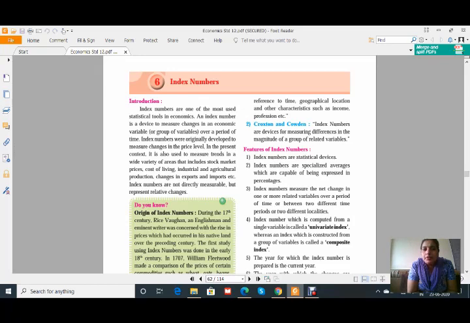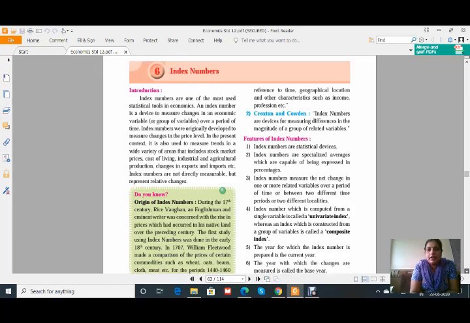Index numbers were originally developed to measure the changes in the price level. In the present context, it is also used to measure trends in a wide variety of areas that include stock market prices, cost of living, industrial and agricultural production, changes in exports and imports, etc. That means whatever the change in the economy, it should be calculated. We should know about this, and therefore these index numbers are used. Let us see what is meant by index numbers, how they are defined, and their features.